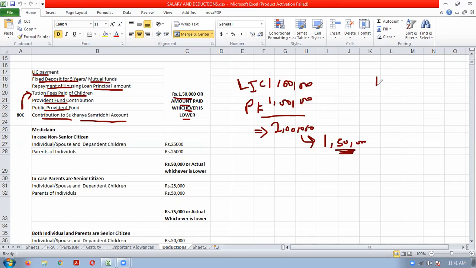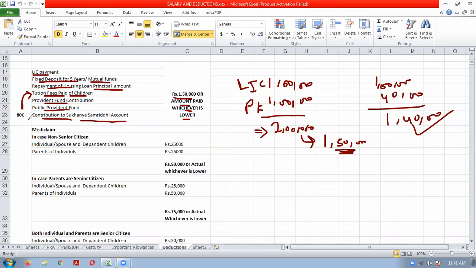Or in another case, if you have invested 1 lakh rupees, and let us take 40,000 you have invested in the PF. So how much you are investing for 80C purpose? 1 lakh 40,000. So in this case, you will get 1 lakh 40,000 only, not 1 lakh 50. 1 lakh 50 is the maximum limit ceiling. Okay, it is 1 lakh 50 or amount paid, whichever is lower.